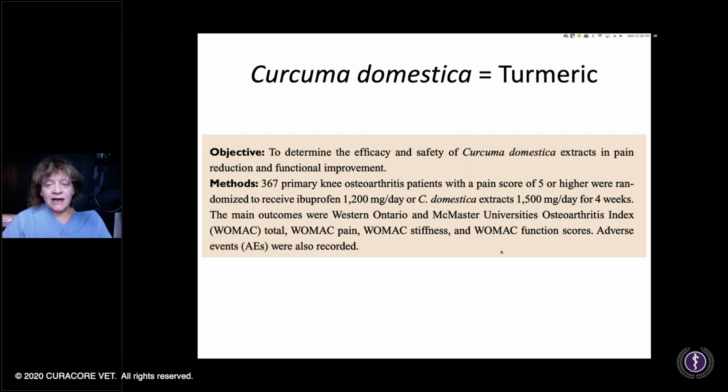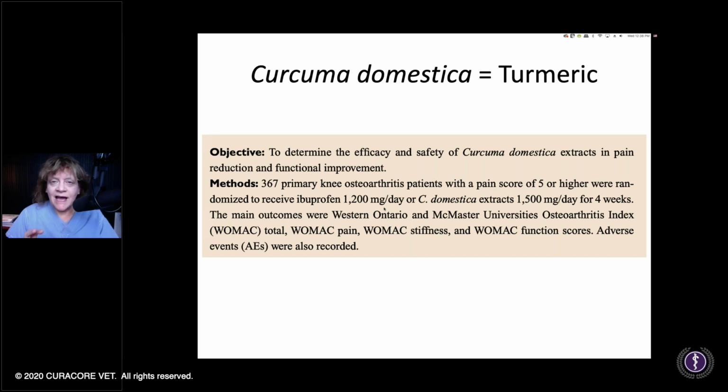So they wanted to see how turmeric extracts worked for patients with osteoarthritis, and you can see here that it's knee pain. Well, why didn't you just cut their tibia apart and paste it together and give them a TPLO? Sorry. So patients with osteoarthritis of the knee with a pain score of 5 or higher got 1,200 milligrams per day of ibuprofen or turmeric extract, 1,500 milligrams per day for 4 weeks.